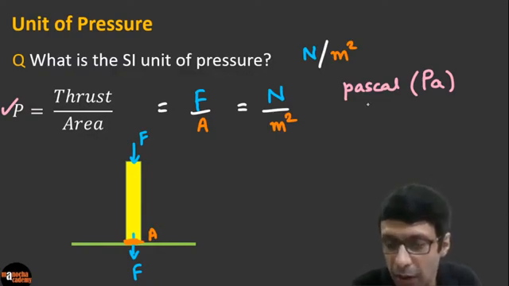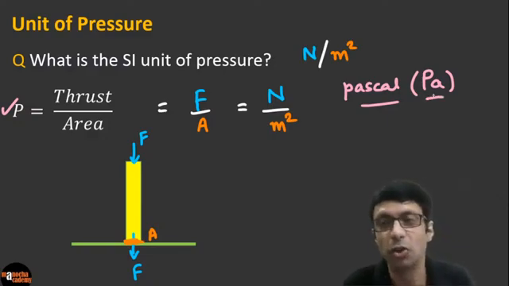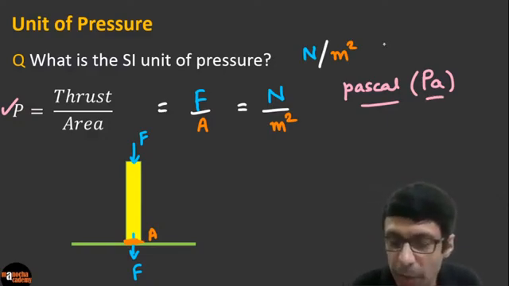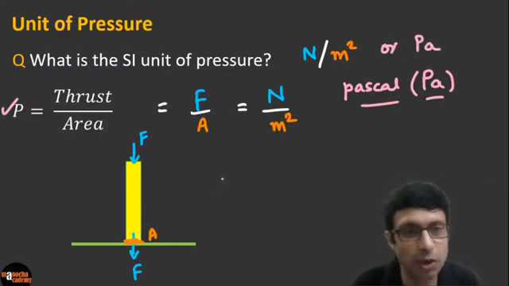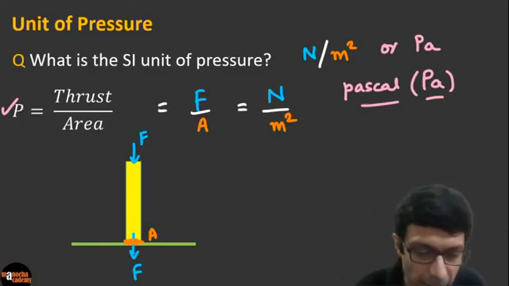So guys, note that the full name is usually written in small letter and the abbreviation starts with a capital letter. So very good. So you can say the SI unit is Newton per meter square, or typically you should be writing Pascal. So whichever one your school is using, Pascal is usually used. Okay, Pa, not P, right? So the SI unit is Pascal.